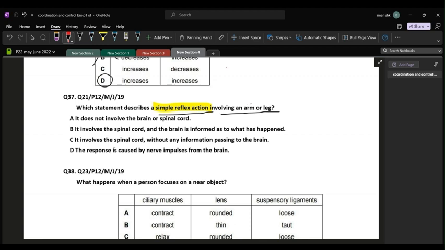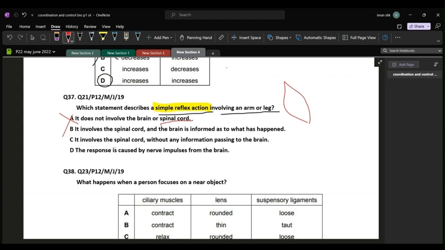In other terms, your brain is not involved because this is a rapid and automatic response. We do not have that much time. For example, in a situation where you touched a hot object, once you have touched that hot object, you are not utilizing the conscious part of your brain. You do not think, should I remove my hand? No, this is a rapid response, and immediately you withdraw your finger. So that means the brain is not involved, but the spinal cord is involved. So A cannot be our answer.